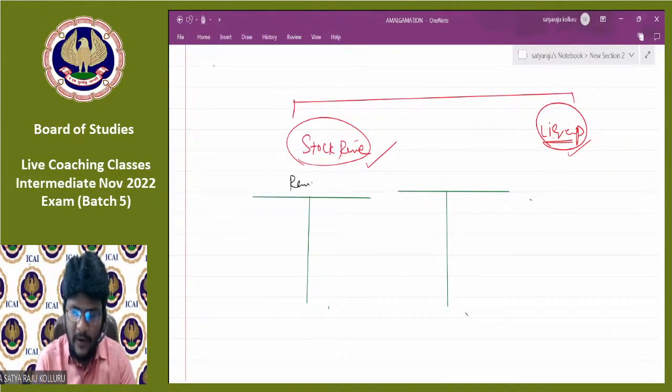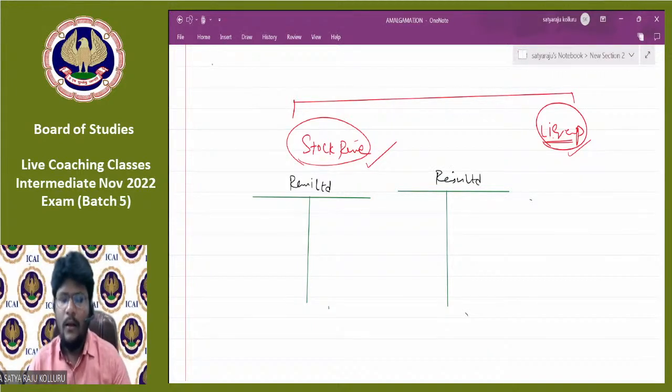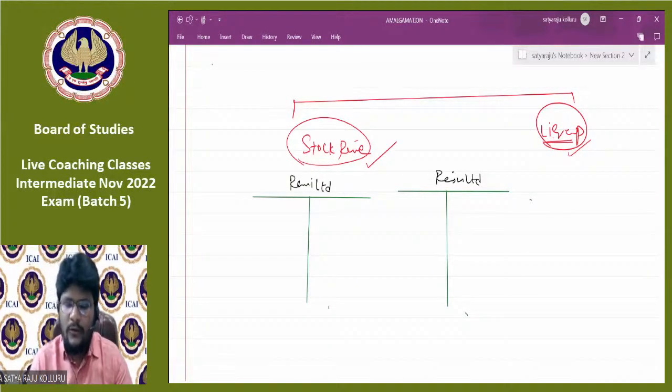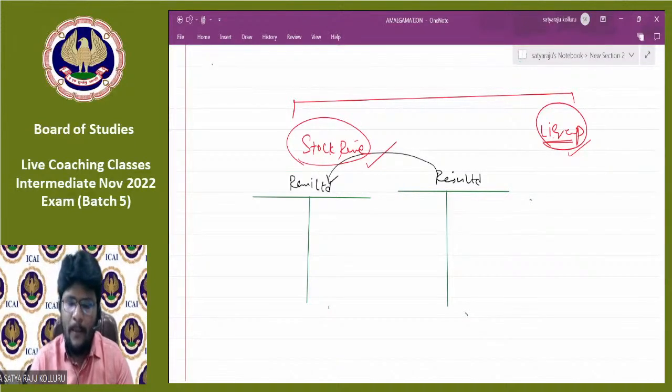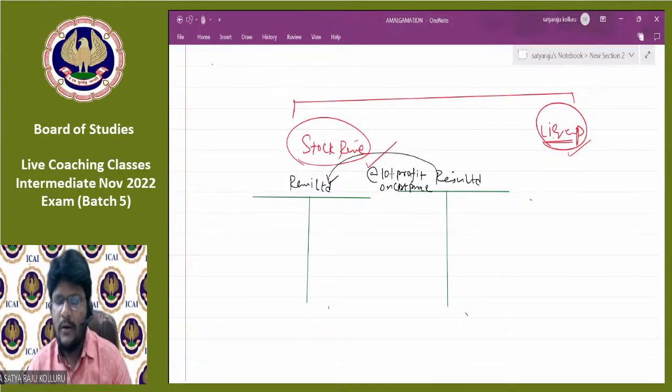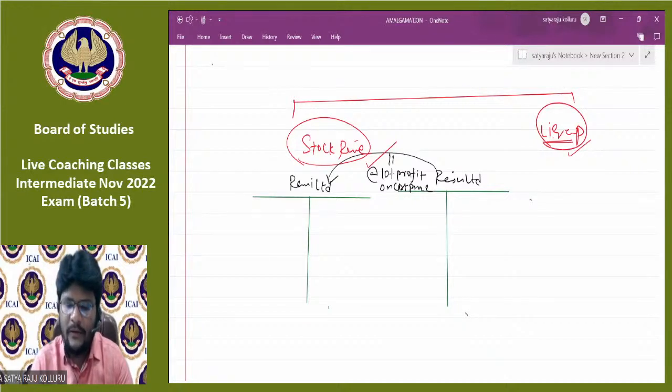Sir, before the amalgamation between Rani Limited and Razu Limited, Razu Limited always sold goods to Rani Limited by adding 10% profit on cost price. Sir, how much worth of goods was sold by Razu Limited to Rani Limited in this particular period? Let us assume 1 lakh.